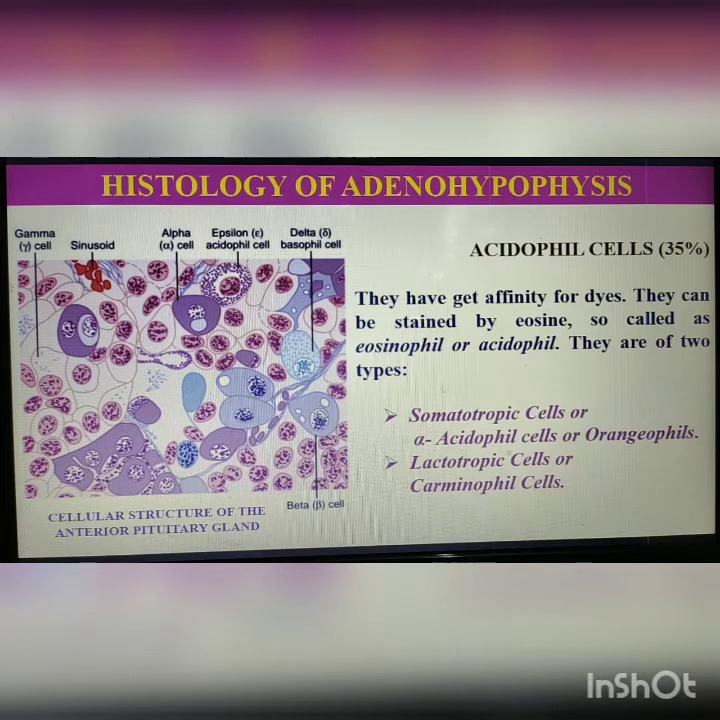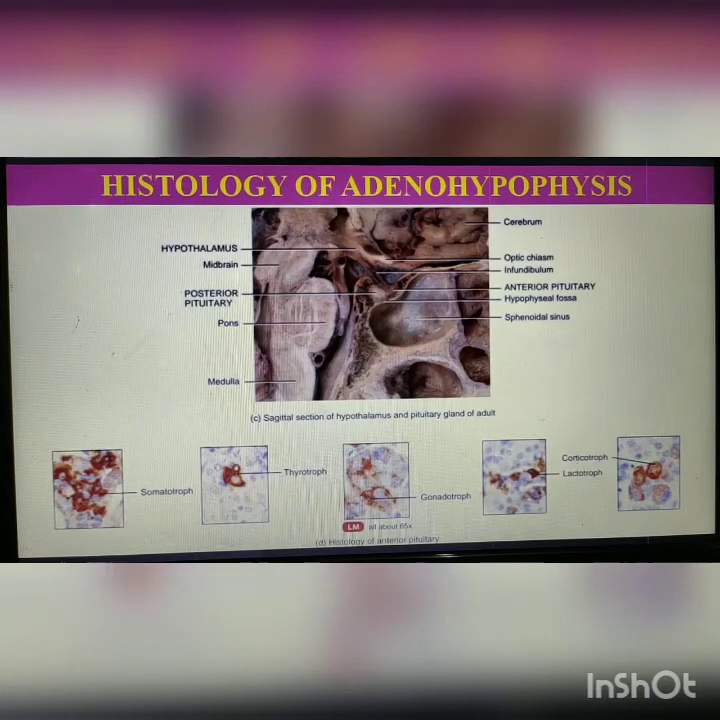Second is acidophil cells or acidophilic cells. It is 35% of total pars distalis cells. They have affinity for acidic dyes. They can be stained by eosin, so they are called eosinophil or acidophil cells. They are of two types. First type is called somatotrophic cells or alpha acidophil cells. Second is called lactotrophic cells or carminophil cells.